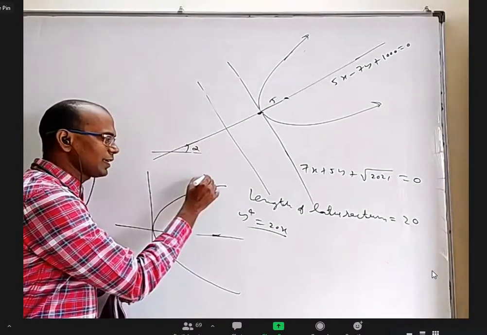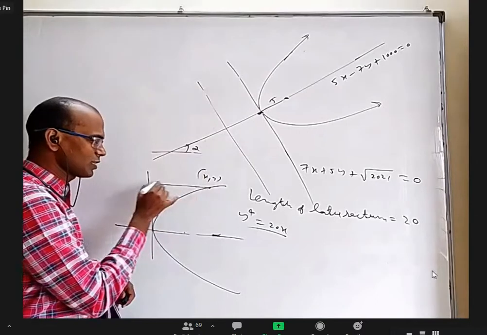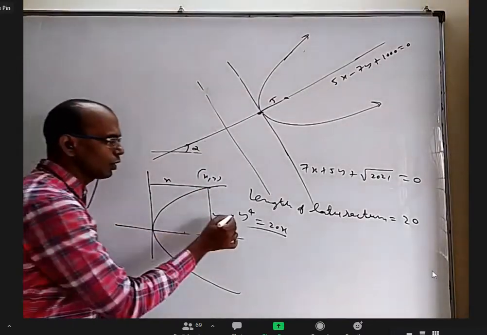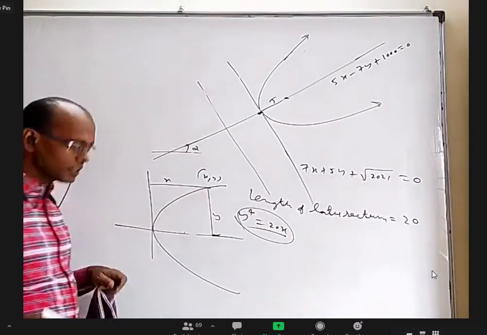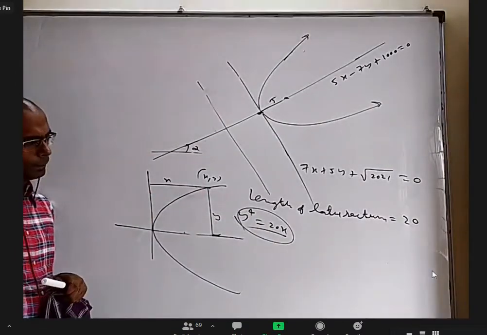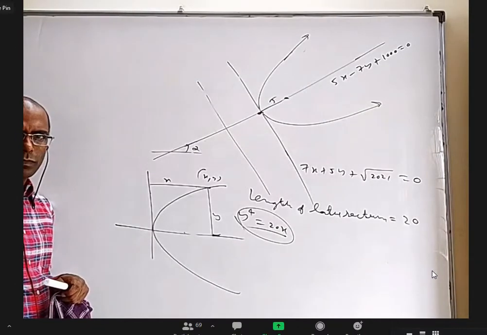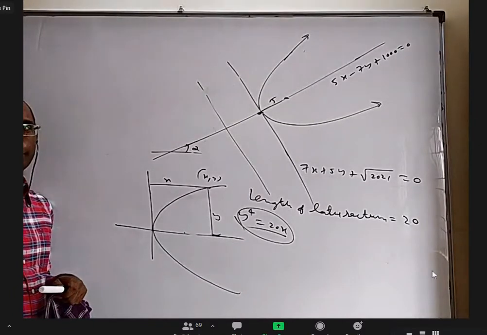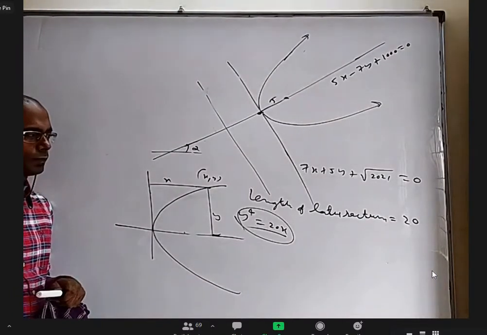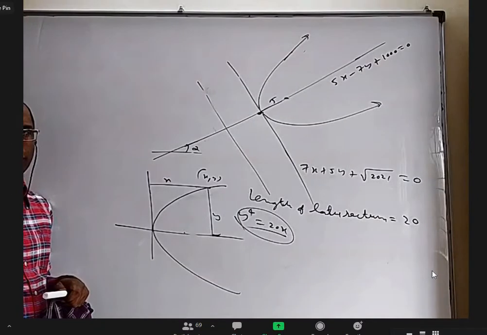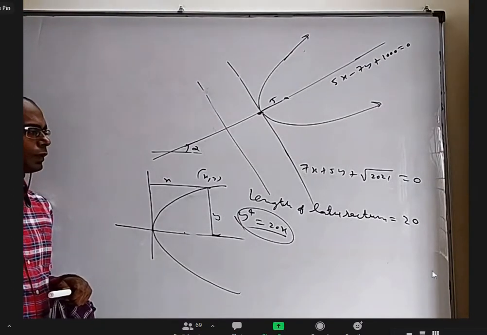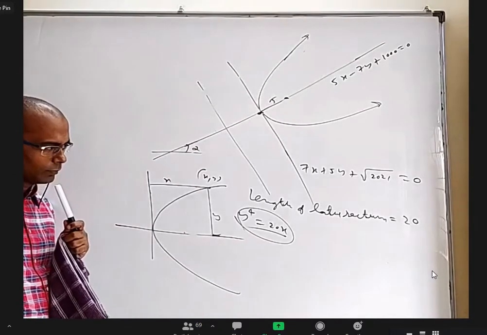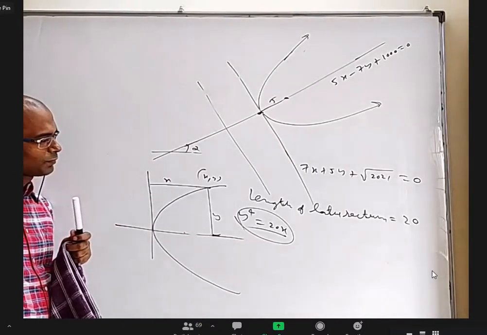If I take any point as x comma y, this distance is x and this distance is y, right? So how can I understand this in terms of these distances? Can I say the distance between the point and the x-axis whole power 4 equals 20 into the distance between the point and the y-axis?